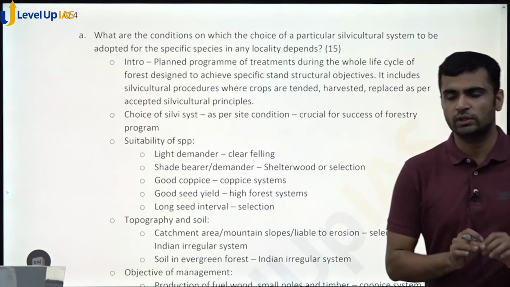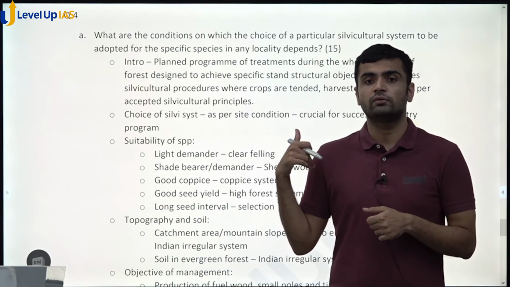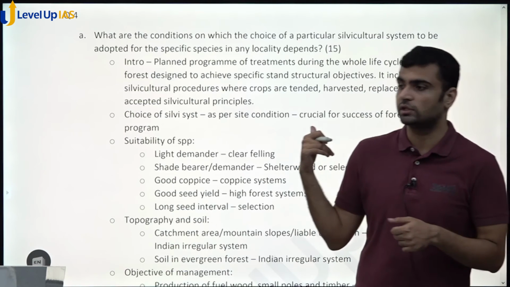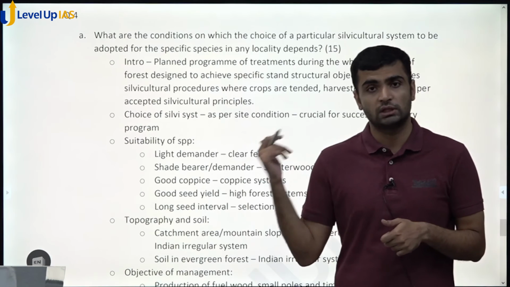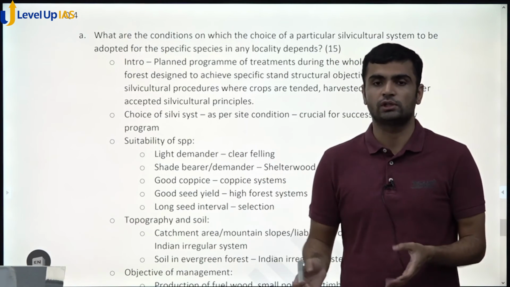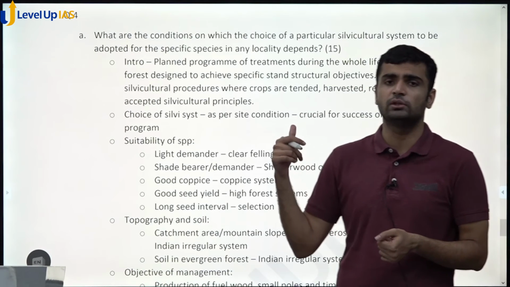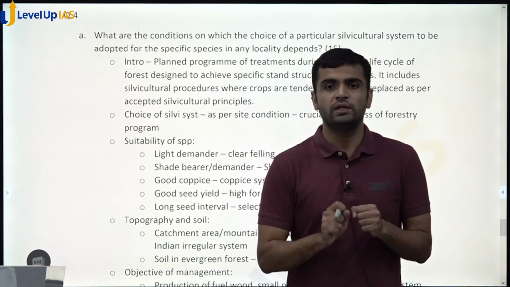This is a direct question, and that's the level of difficulty these days of the Forest Service mains examination, especially in this section. Because in other sections there are some general questions coming. In paper 2 there are some difficult questions coming, but this is one of the few sections where very direct questions are coming from very standard sources.